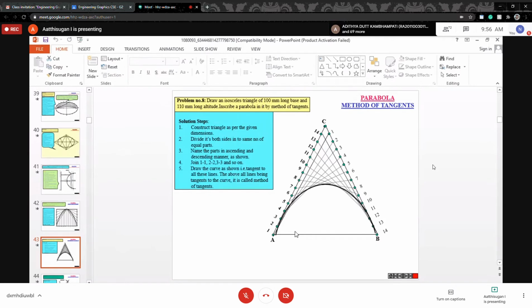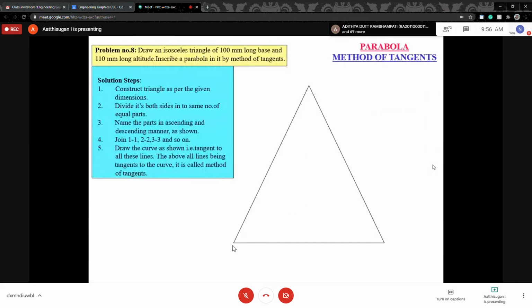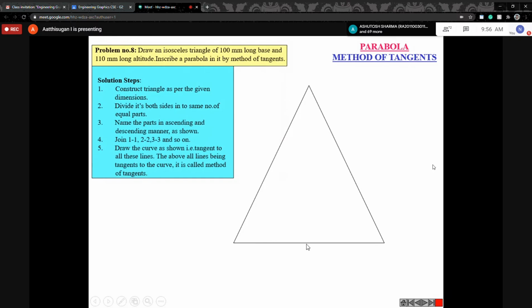In that case, you can draw a rectangle using this option, or else it's better to draw with the line option. Draw this line 100 mm. From the center point, draw the line for the height. From this point it is double, that is 80 into 2, 160 will come. Remember, from this axis the height is 160. Your case the given is 80, don't confuse, but you double it. So from the center point to this axis, the apex height is 160, that is 80 doubled. Then draw the triangle like this.